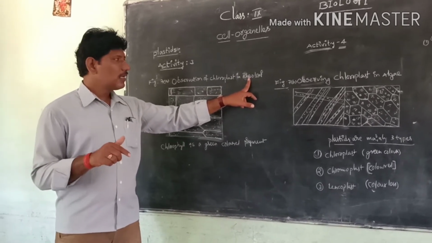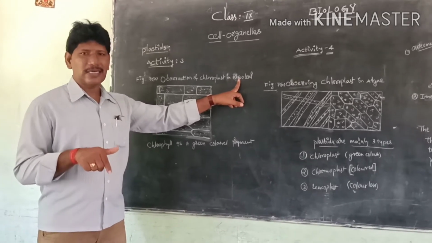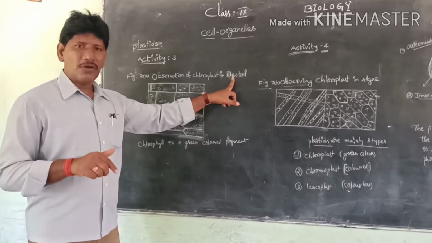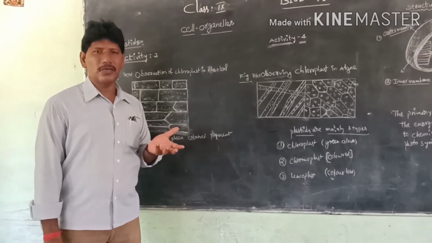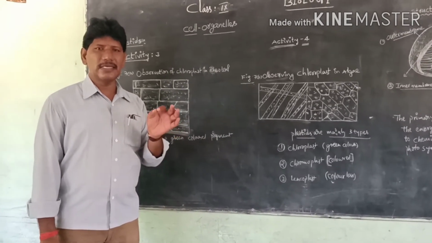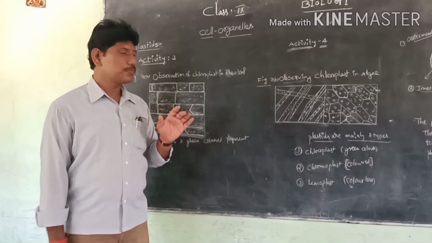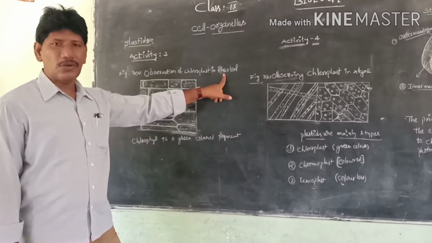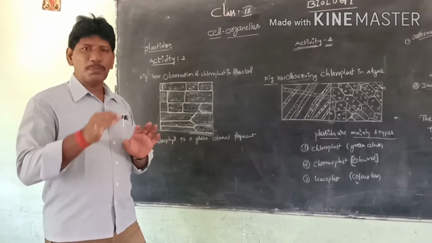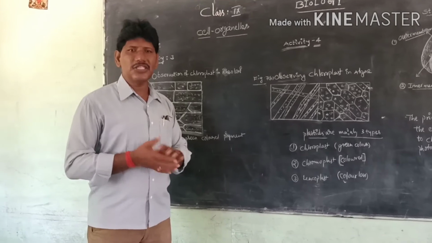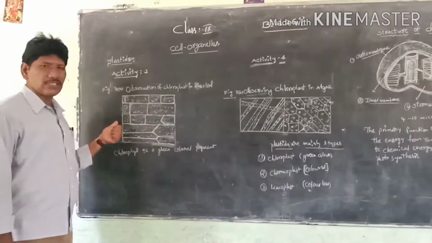We already observed the rheolith peel in the first lab activity in the 9th class first chapter, so we already have some experience with the rheolith. If rheolith is not available, then we can select a thin leaf like betel leaf, that is tamalpadu. We take the leaf peel mount, place it on the glass slide, and observe it under the microscope. It should appear like this structure.